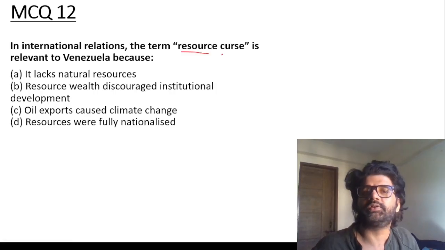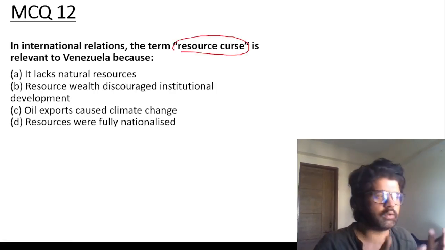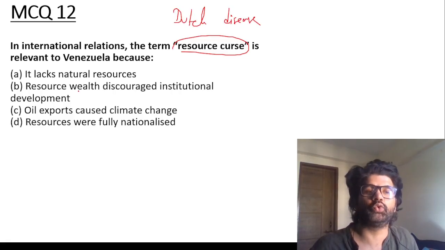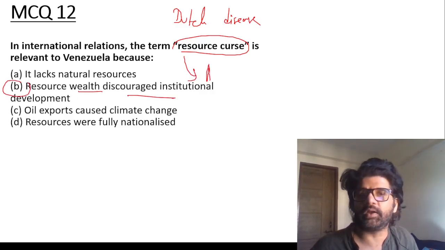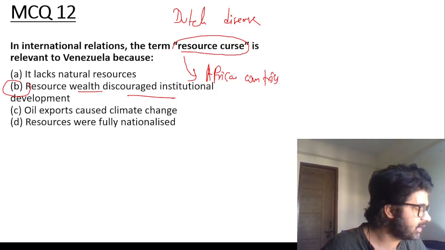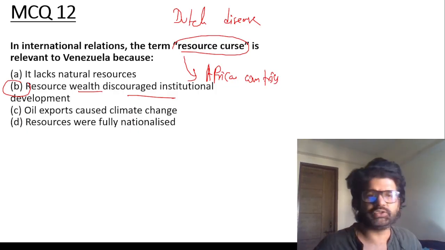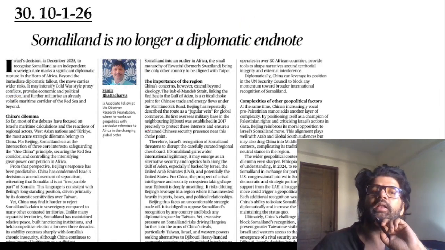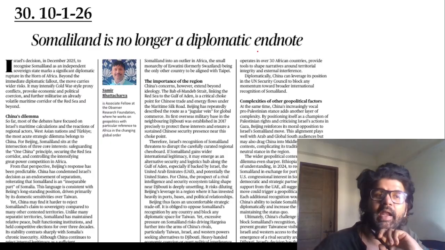In international relations, the term resource curse, Dutch disease, you may have heard about it. Because they're very good in one thing, they're not able to develop other sectors. Resource wealth discouraged institutional development. You may see it in many African countries also. You may see it even in India, in Jharkhand and other regions which are good in one thing, minerals and all, but are not very developed in other arenas. So that happens. B is the answer, guys. Next, Somaliland is no longer a diplomatic end note.